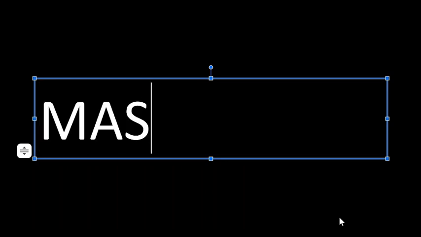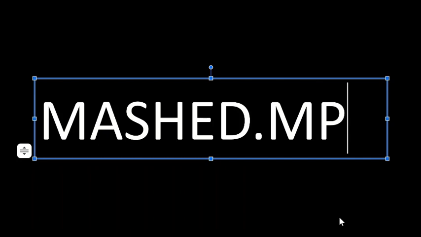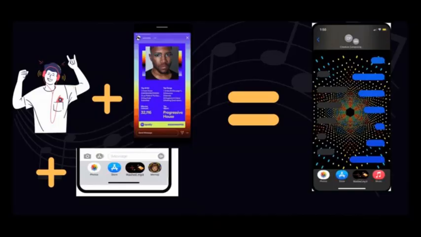Today we'll be presenting about Mashed.mp3, a mobile application that allows users to turn their music preferences and listening history into a digital, constantly evolving art piece. It's also something they can share with their friends by making either an individual or a group visualization and representation of their music.